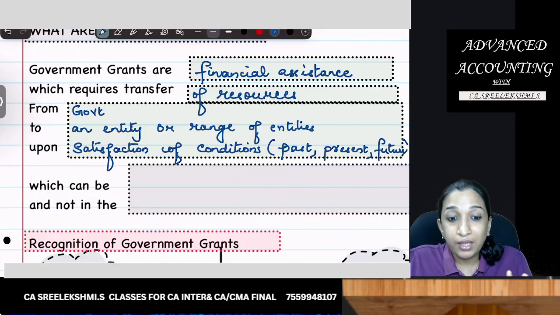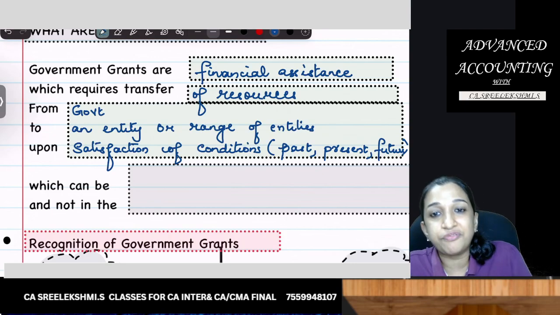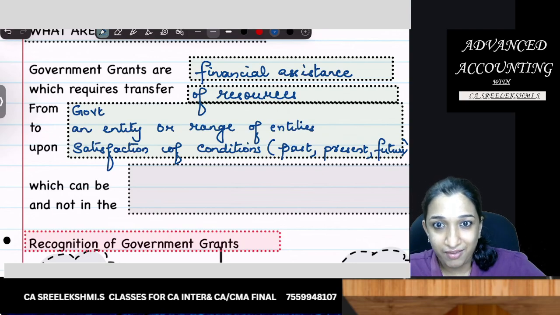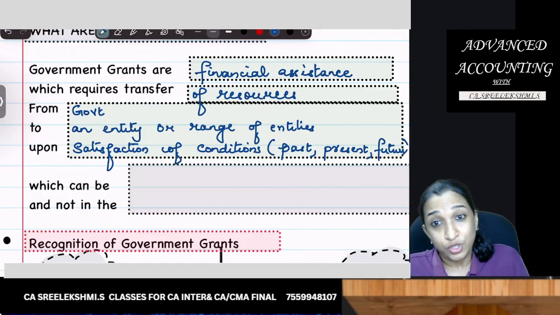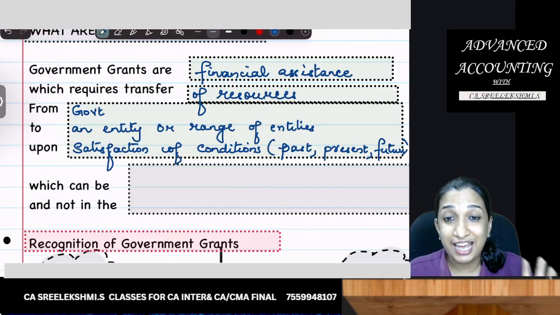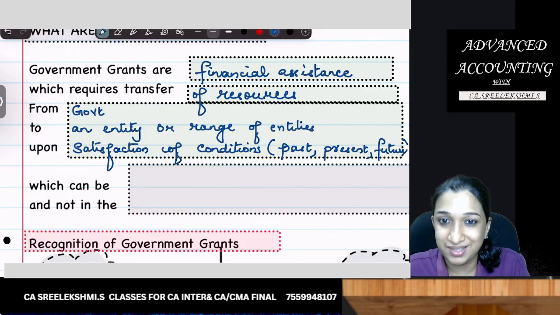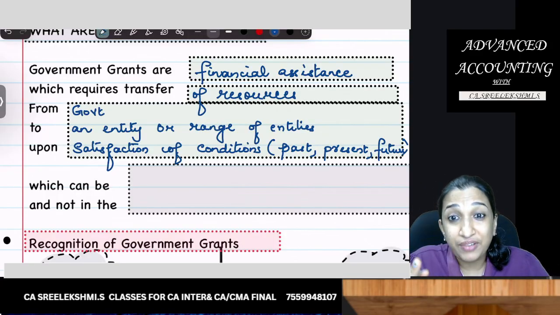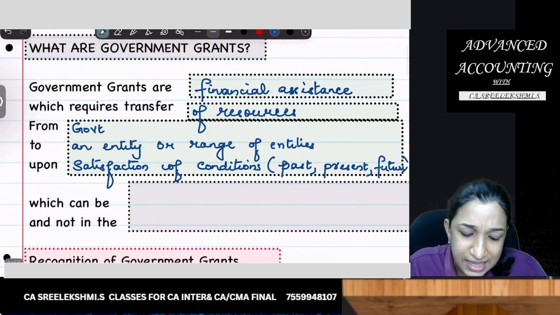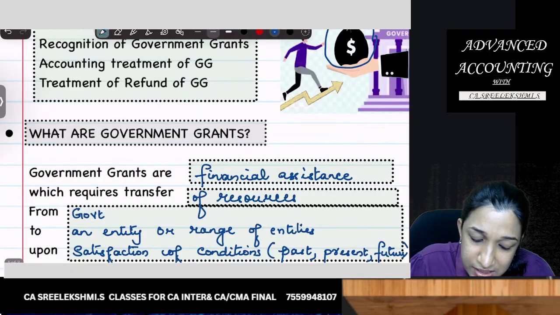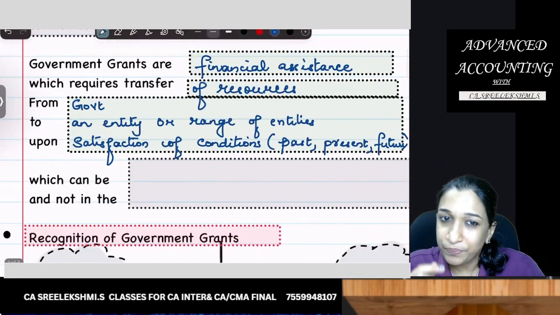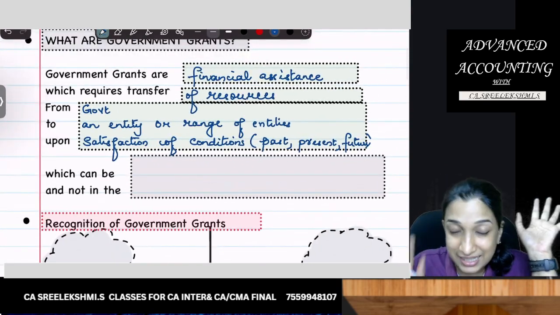Then government tells me you should continue the business for the next 5 years, and your turnover should be a certain amount. After getting the 75 lakhs grant, what if I wind up the business? So there can be that possibility. There will be conditions, and if conditions are not satisfied, government has every right to ask for a refund. Anyway, let's study the meaning.